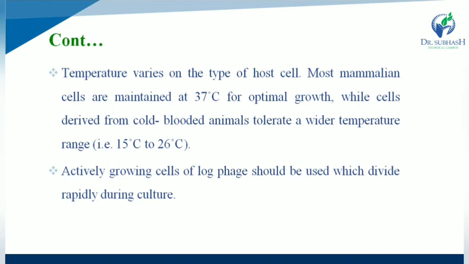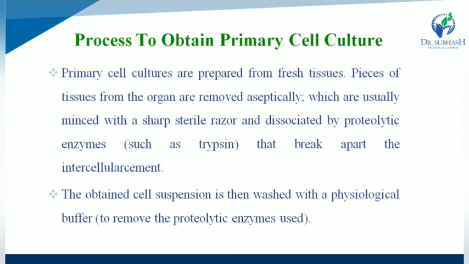Actively growing cells of log phase should be used, which divide rapidly during culture. Process to obtain a primary cell culture: primary cell cultures are prepared from fresh tissue, and pieces of tissue from the organ are removed aseptically, usually minced with a sharp sterile razor and dissociated by proteolytic enzymes that break apart the intercellular cement. So which type of process obtains the primary cell culture?